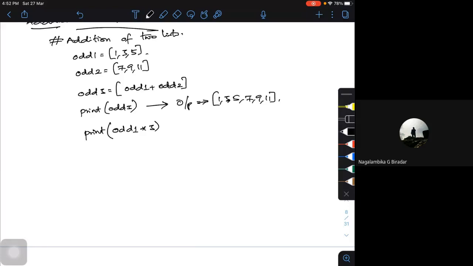If I do that, what is going to happen? What will be my output? See, this is my output. I am going to get 1, 3, 5, then 1, 3, 5.